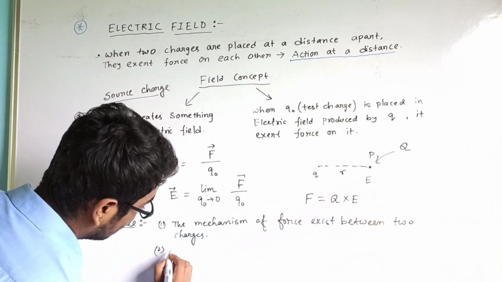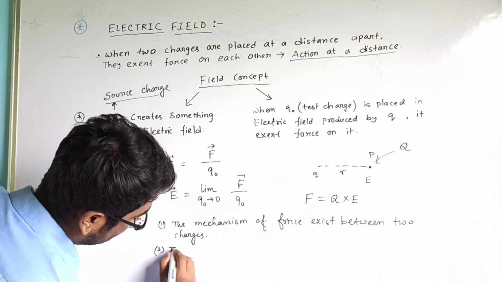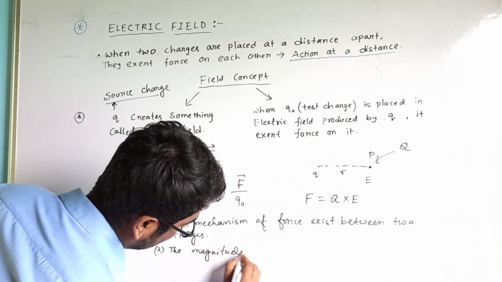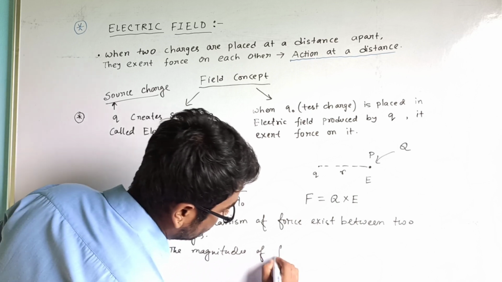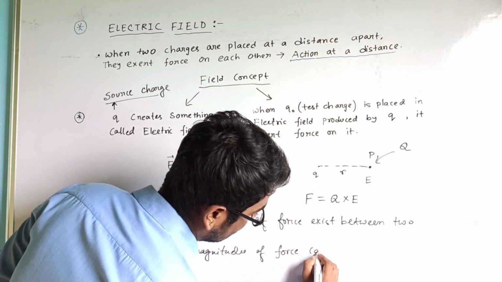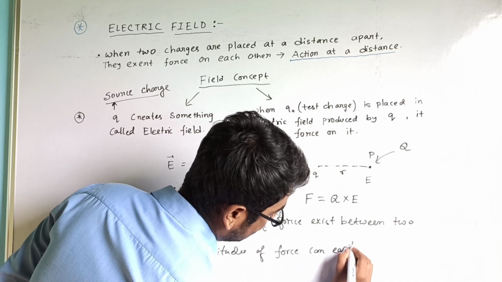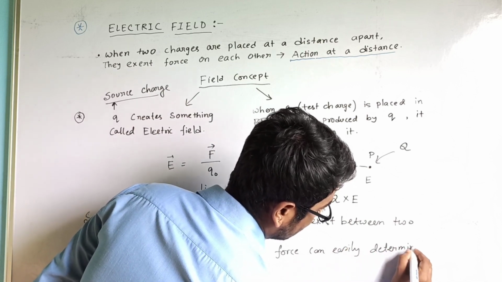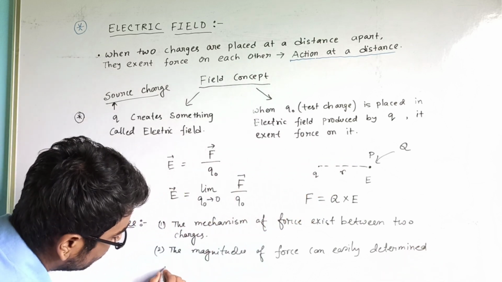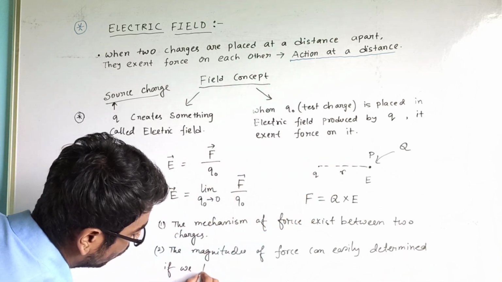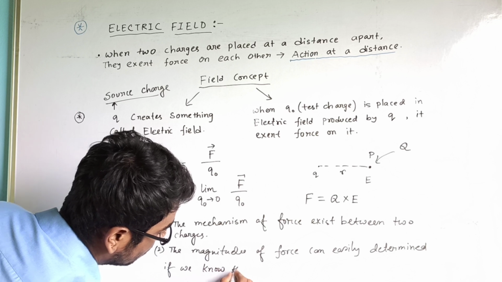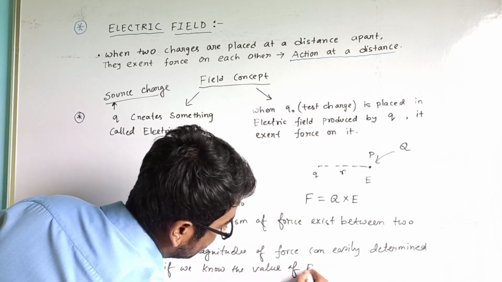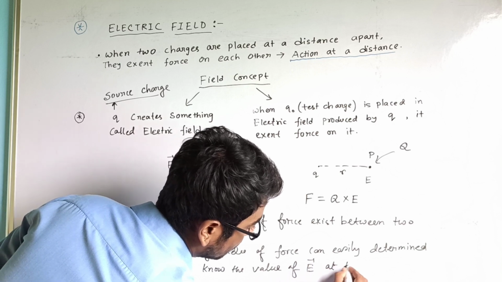So what we can write is that the magnitude of force can easily be determined if we know the value of electric field at that position.